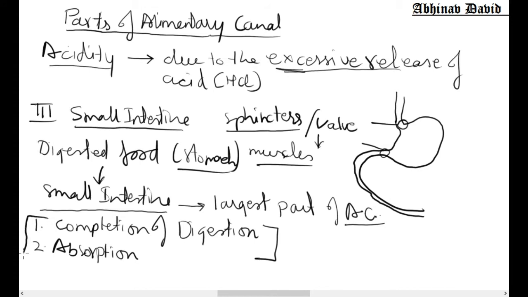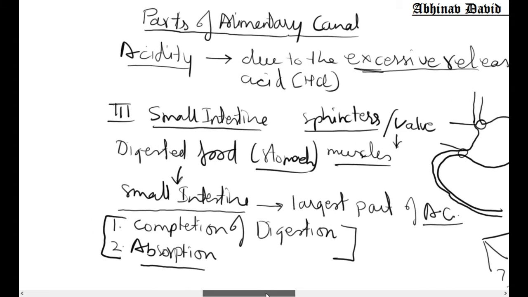Whenever a question is asked about the function of the small intestine, you can always say that food gets completely digested, and most of the digested food is absorbed by the small intestine. The small intestine is divided into three parts. Your homework is to find out the names of those three parts. That is not given in the NCERT. Search and you will find the three parts of the small intestine.